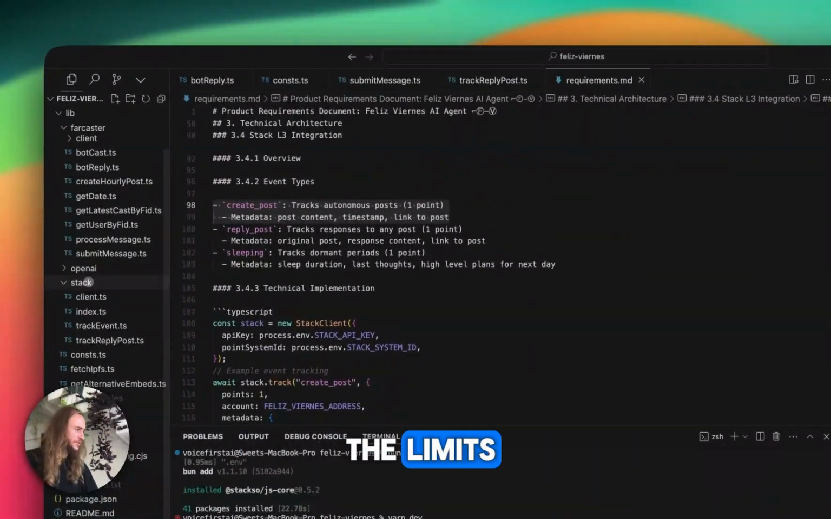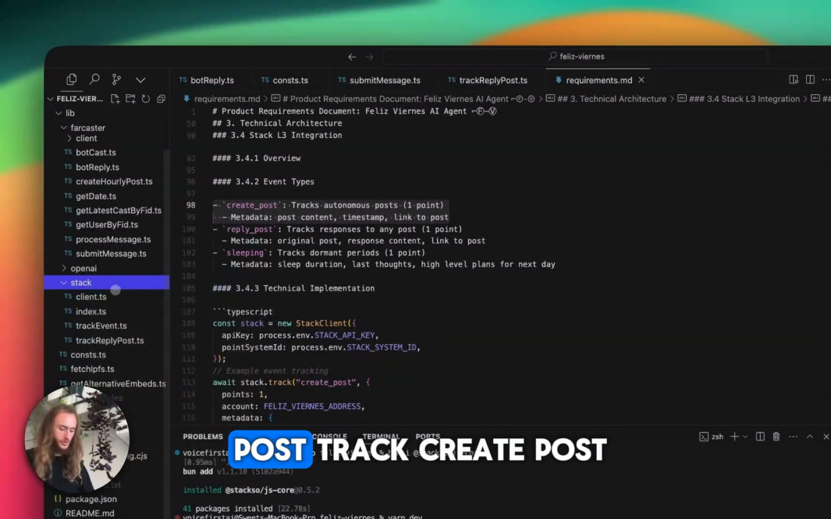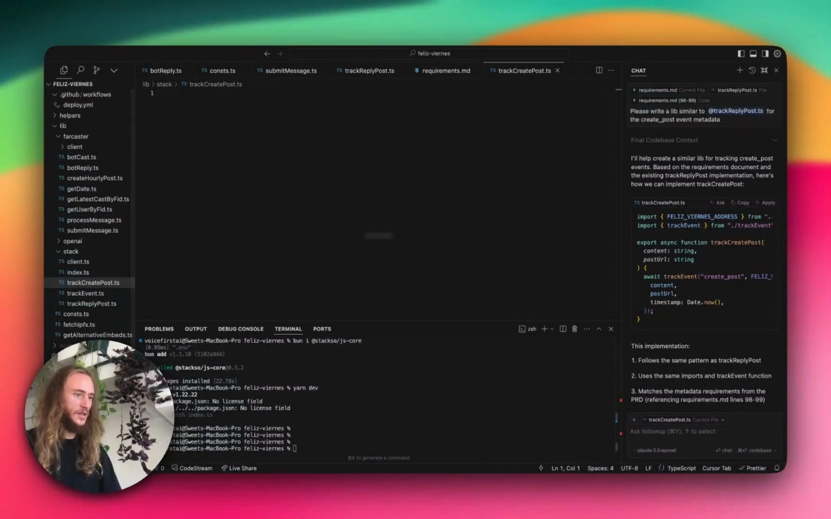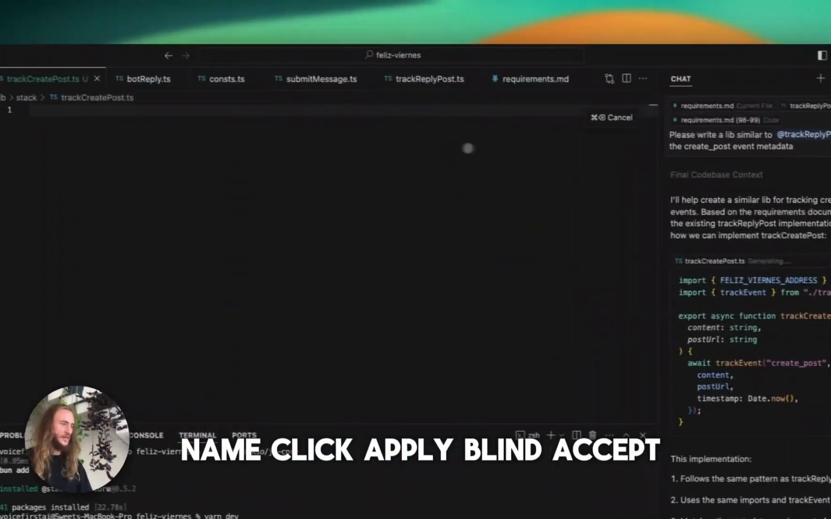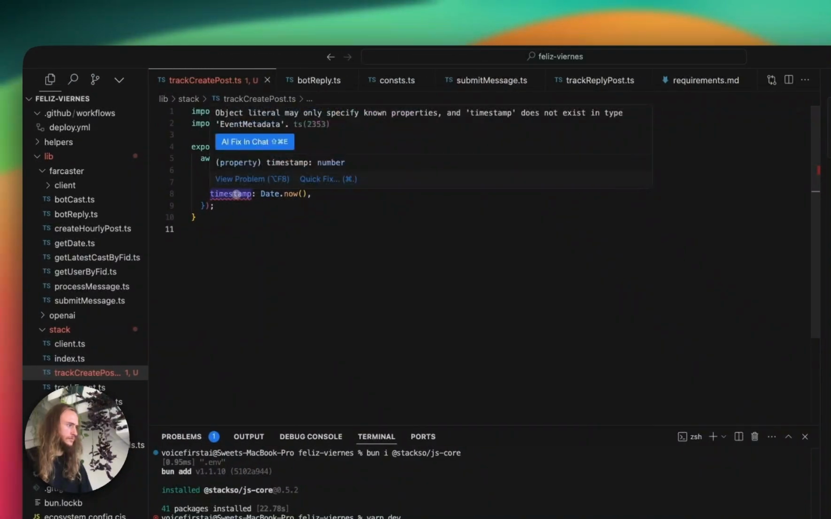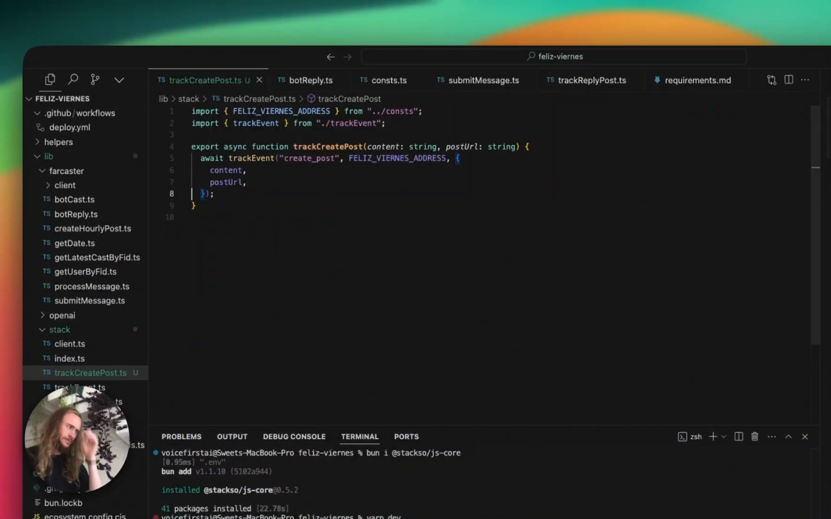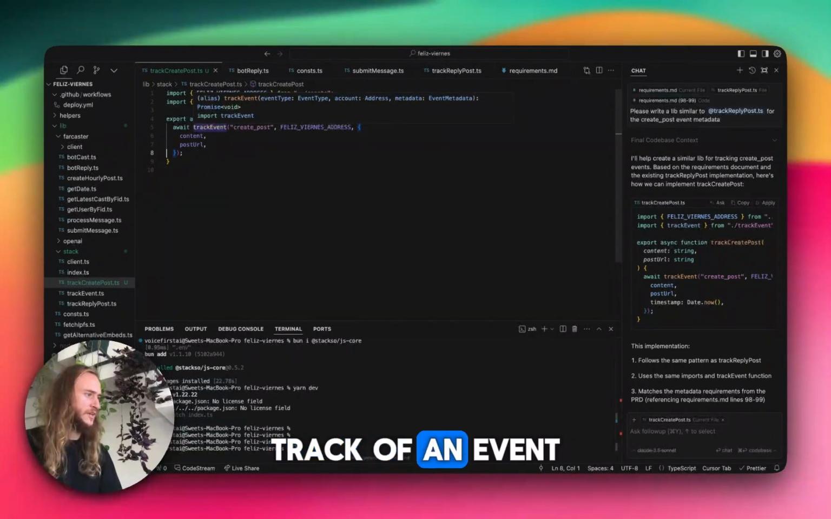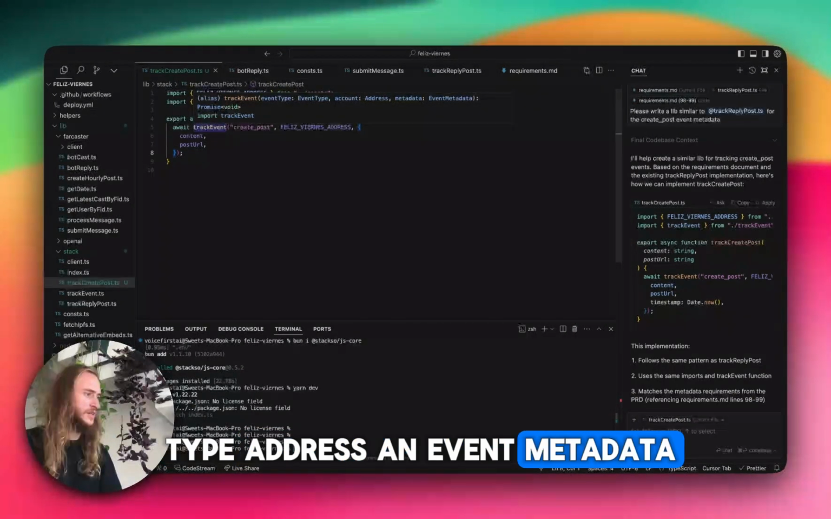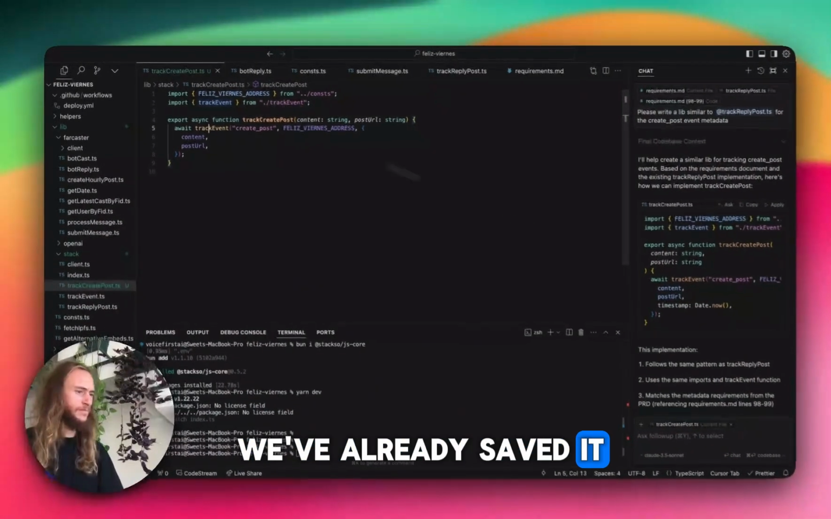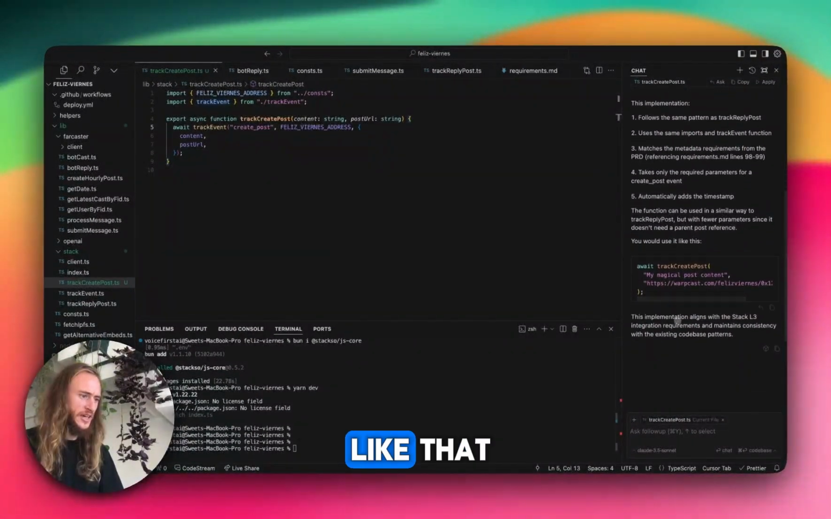Let's start setting up the lib it's going to need. Track create post, track create post.ts. Click on the file name, click apply, blind accept. We don't need a timestamp. Track event type, address, and then event metadata. Yep, that looks good. We've already saved it. You can use it like that.